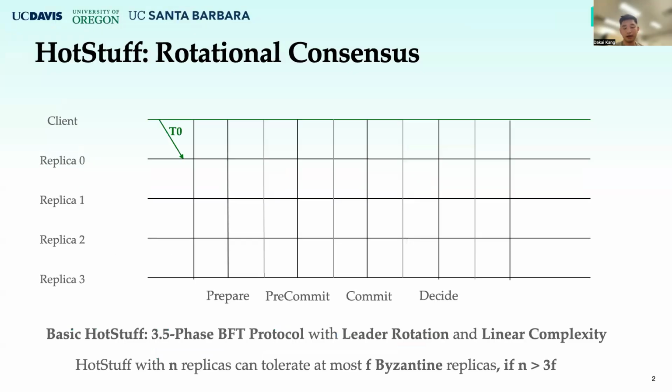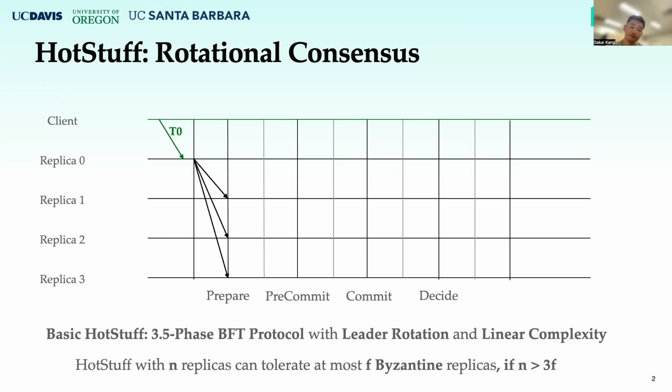In recent years, in the area of Byzantine fault tolerance protocols, a protocol named HotStuff has caught people's attention. HotStuff is a Byzantine fault tolerance consensus protocol that achieves safety and liveness through a three-phase commit phase, and it supports linear message complexity. HotStuff with N replicas can tolerate at most F Byzantine replicas. The Byzantine replicas can have arbitrary malicious behaviors trying to break the consensus in the system, but the consensus can be guaranteed by HotStuff as long as n is larger than 3f.